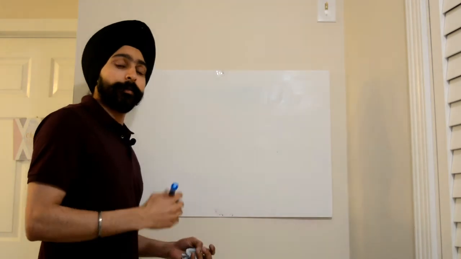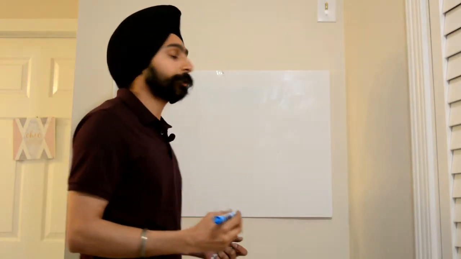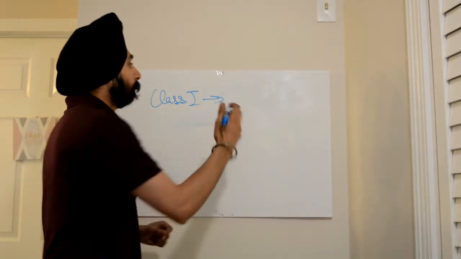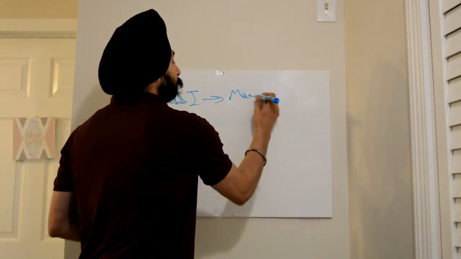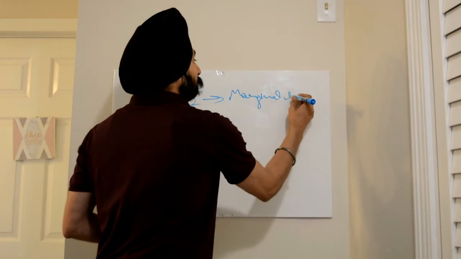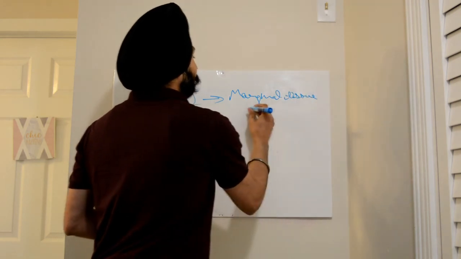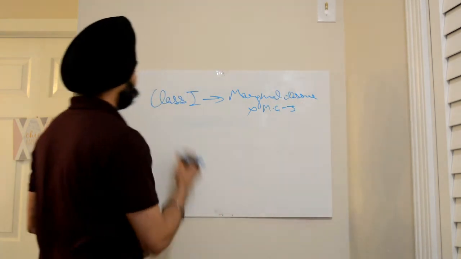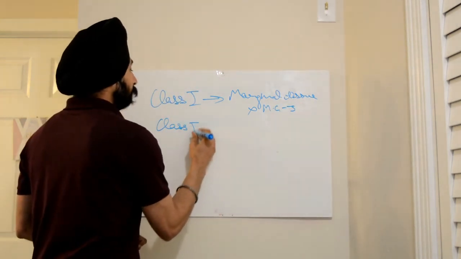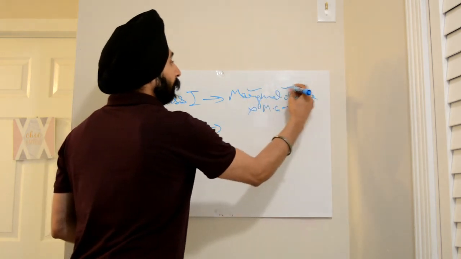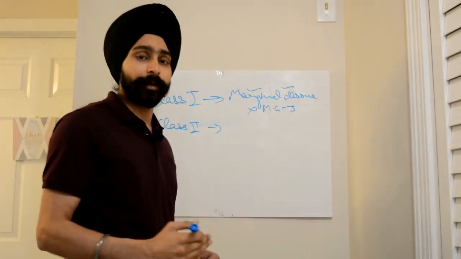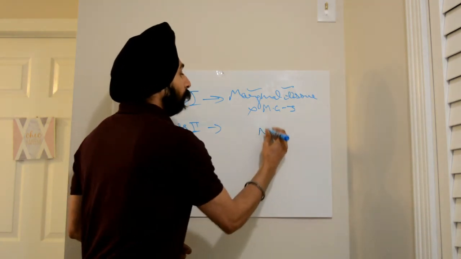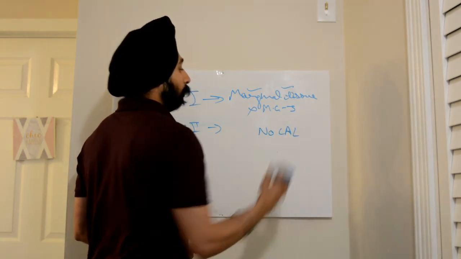Friends, Miller's classification of recession is divided into 4 classes. Class 1 recession means that the marginal tissue does not extend to the mucogingival junction. In class 2, the marginal tissue can extend to or beyond the mucogingival junction but with no clinical attachment loss.